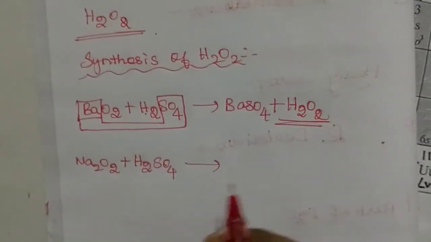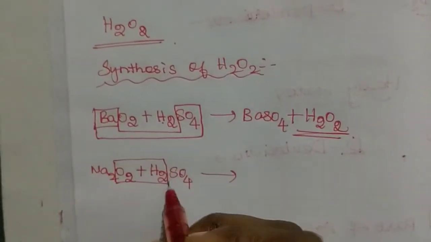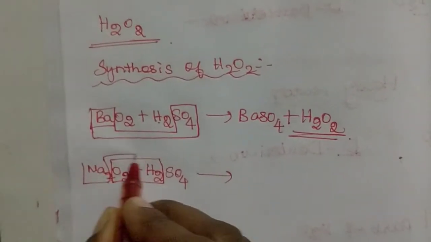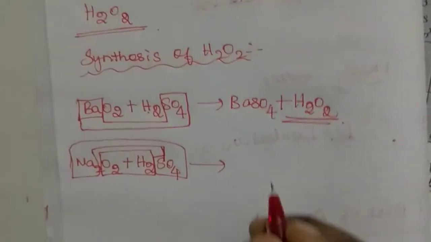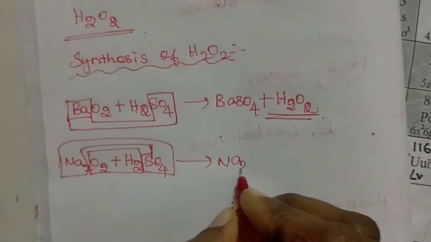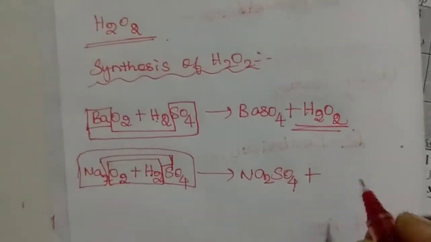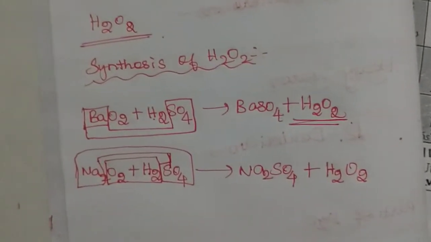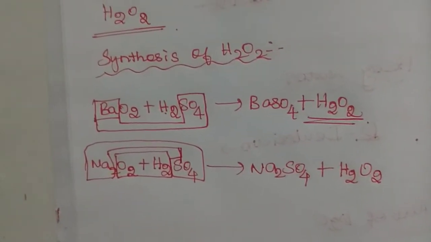The same process goes on: Na2SO4 is combined together and H2O2 is combined together. So the result of this process is Na2SO4 plus H2O2. In the laboratory, we use this method to synthesize hydrogen peroxide.